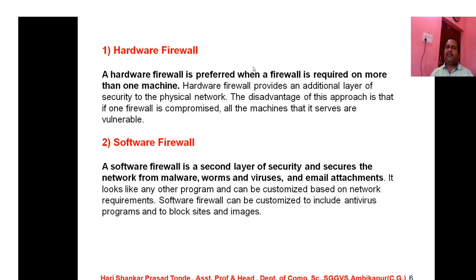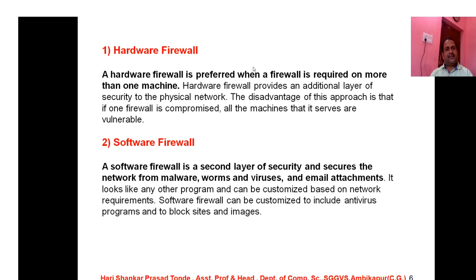So what happens? A hardware firewall provides an additional layer of security up to the physical network. So what is the main purpose of this type of firewall? It provides an additional layer of security to the physical network. So students, you understand this, it provides an additional layer. That's why it is very useful to us. Why? Because when there is a physical part available within the network, it will definitely be helpful for the purification and filtering of the data. So this is the major task of the hardware firewall.